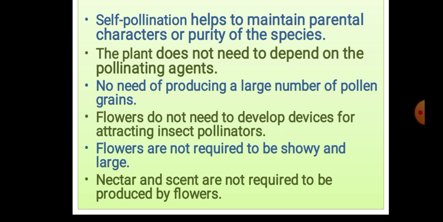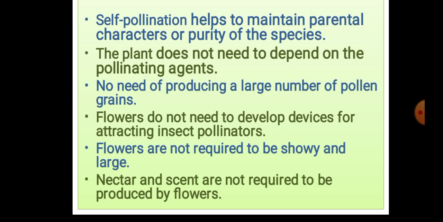Flowers do not need to develop devices for attracting insect pollinators. There is no need of special devices or any other extra things. Flowers are not required to be showy and large. Already you've seen showy flowers attract insects.